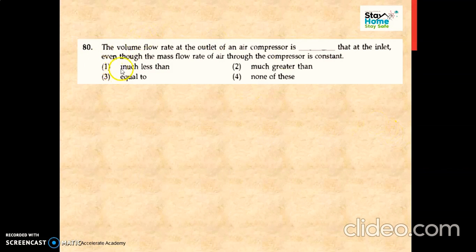The next question is about the volume flow rate at the outlet of an air compressor is dash dash that at the inlet, even though the mass flow rate of air through the compressor is constant. Now see here, from the compressor the mass flow rate is constant, but the volume flow rate is different. Now this happens because of density difference.